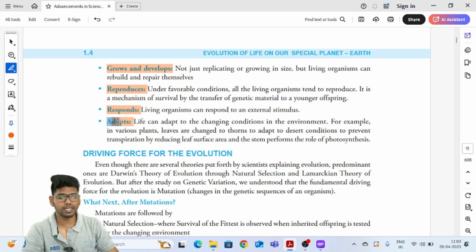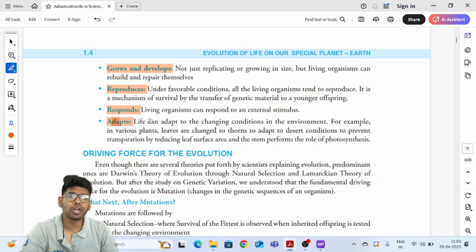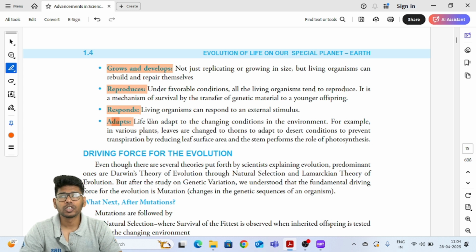The last but not the least is adapt, right? Life should adapt to the changing circumstances of the earth. There are multiple disastrous events that have actually happened on the earth. There are different global mass extinction events that have happened. With every mass extinction event, the climate has become non-conducive for certain life forms to exist, and the life forms which could resist or adapt to the changing circumstances have survived. So adaptation to the changing conditions is the next important criteria.